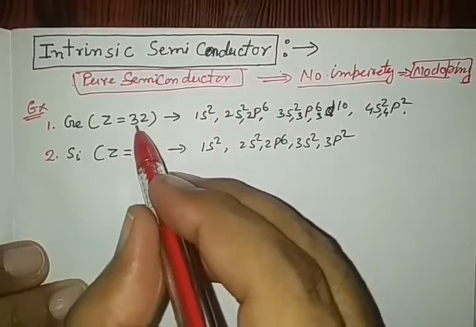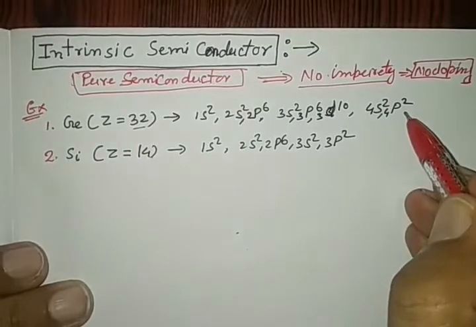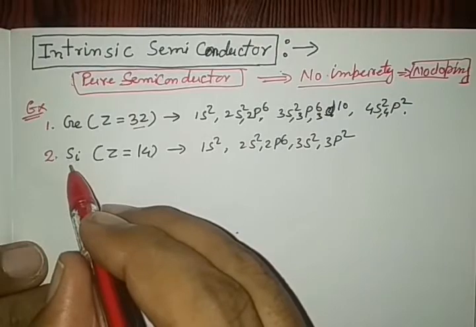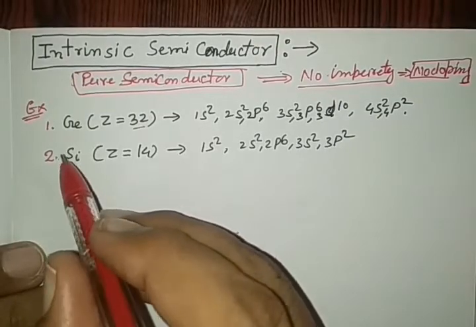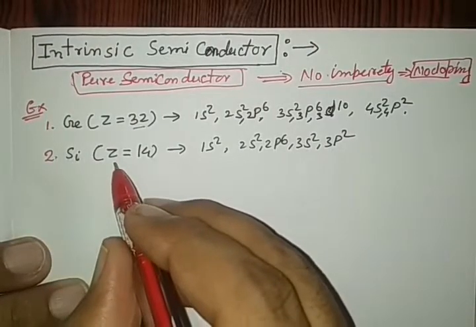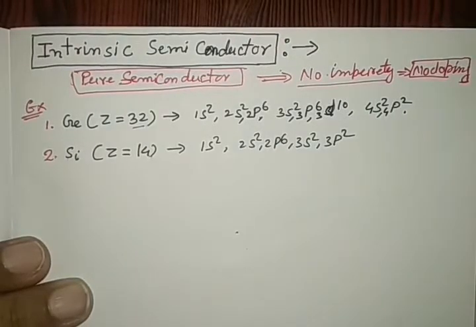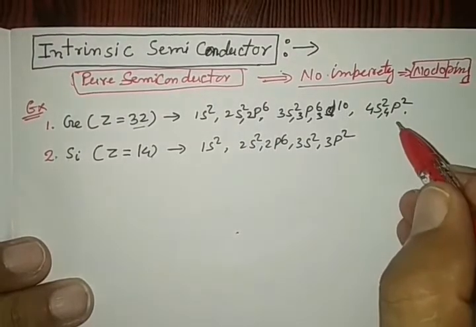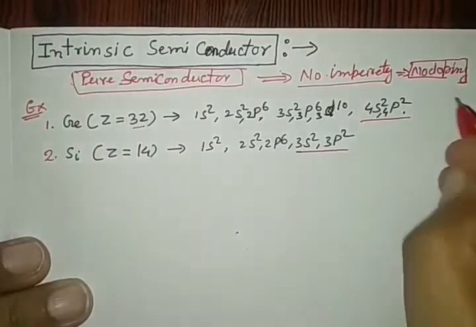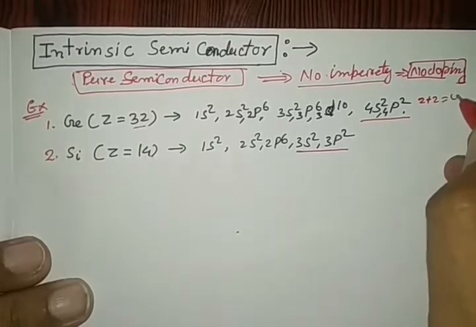Germanium has atomic number 32. Its electronic configuration is given here. The second example is silicon, atomic number 14, with its electronic configuration. See the number of electrons in the last Bohr's orbit: 4s2 4p2, which is 2 plus 2, 4.